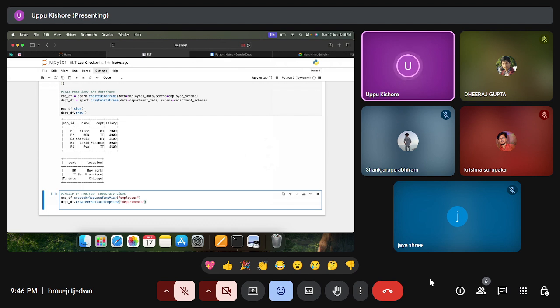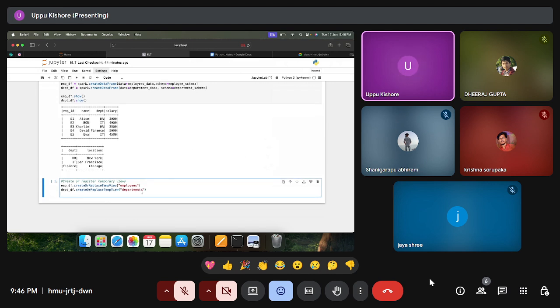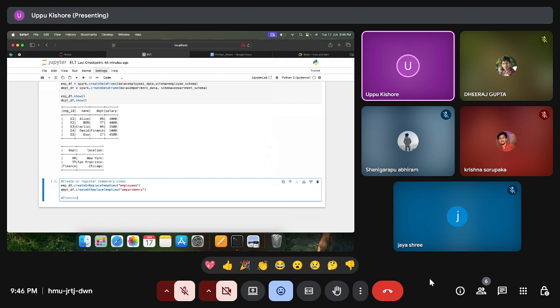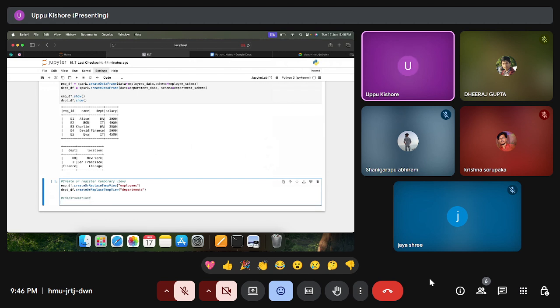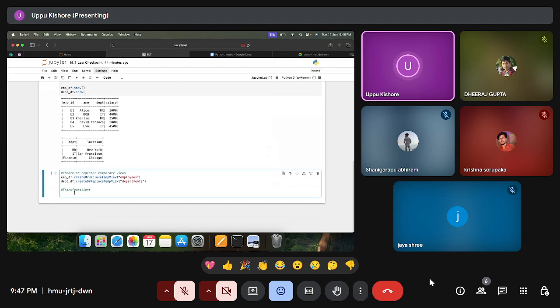After creating them, we have created temporary views, and now I want to perform transformations. How to perform the transformations? My first transformation is to join the employees with the departments. I'll store it in result_1 equals spark dot sql.